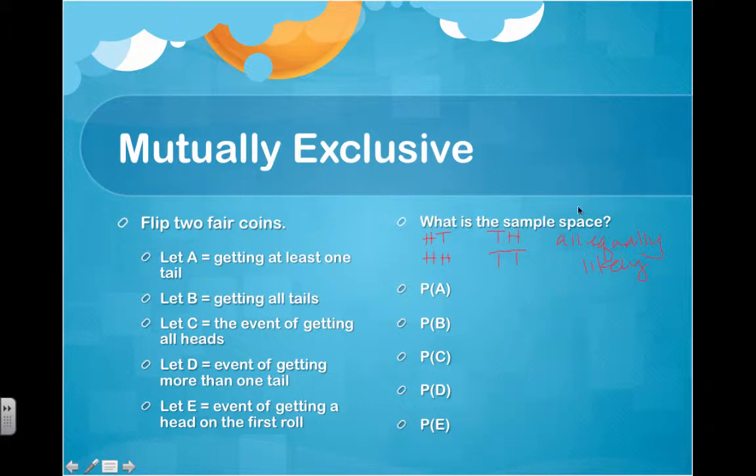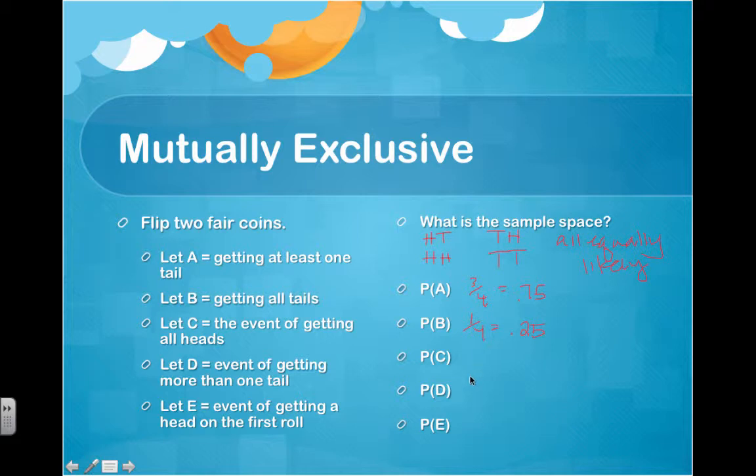The probability of getting at least 1 tail is going to be this one, and this one, and this one. In this case, it would be 3 out of 4, which is 0.75. So the probability of B getting all tails is 1 out of 4. It's 0.25.